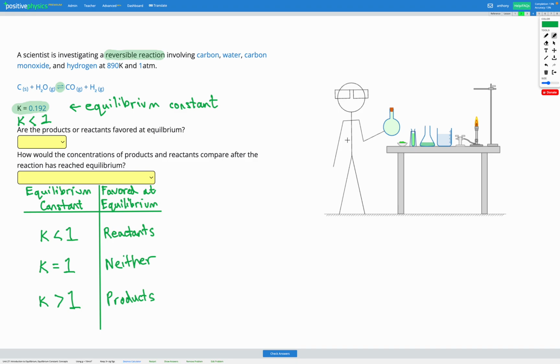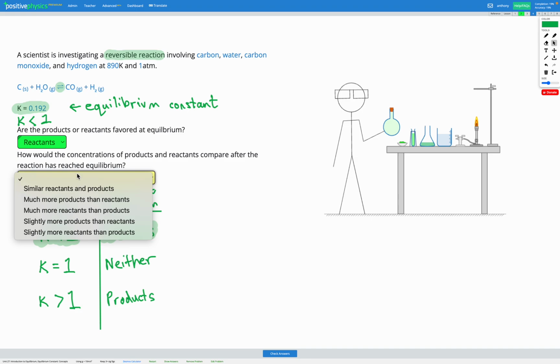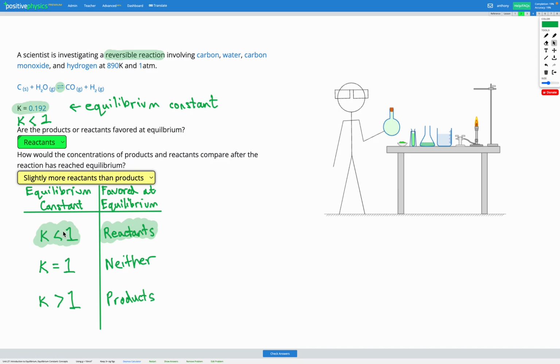So looking at our table down here, if K is less than 1, that means that our reactants are favored at equilibrium. So what's favored at equilibrium? The reactants are favored. So that means we're going to have more of our reactants than our products. So a higher concentration of reactants. But since K is only slightly less than 1, it's not a really tiny number, it's just a bit smaller than 1. That means we're going to have slightly more reactants than products.